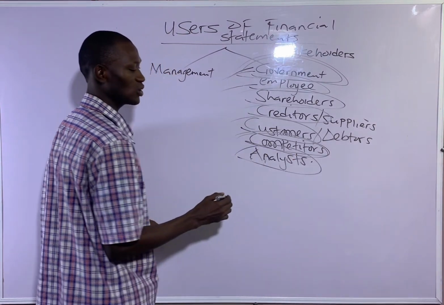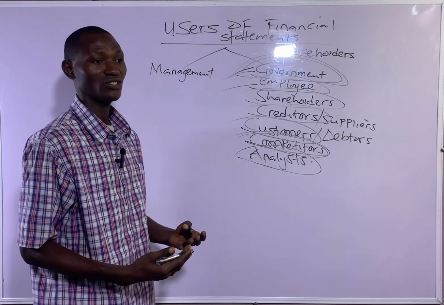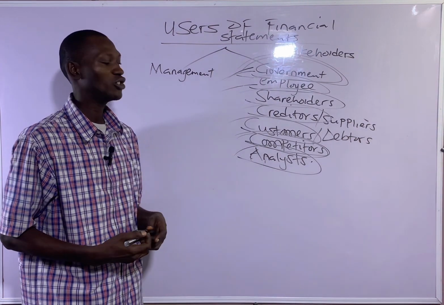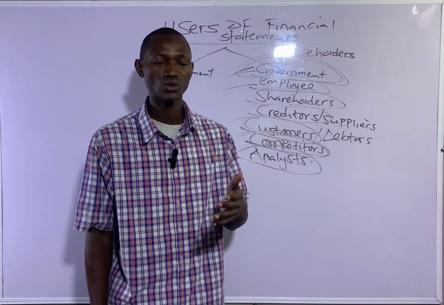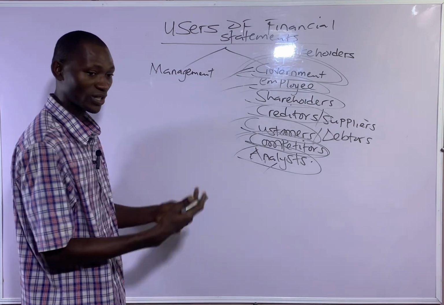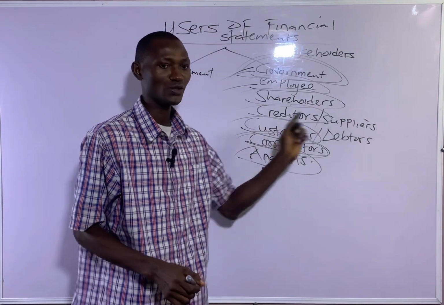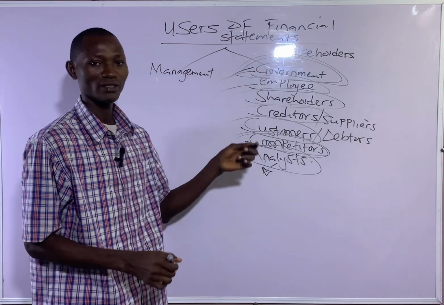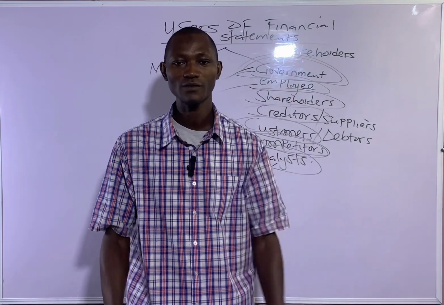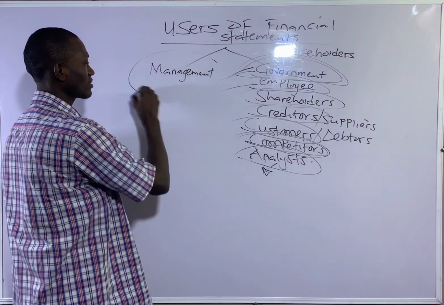Then financial analysts, they are experts. They analyze and interpret the financial statements with the aim of extracting information that will help the users of financial statements to make decisions. So they extract information by analyzing the financial statements so that they will provide information for other users, like these, to make what? Decisions. So you see them on TV programs analyzing the financial statements of companies, and those are financial analysts or experts.